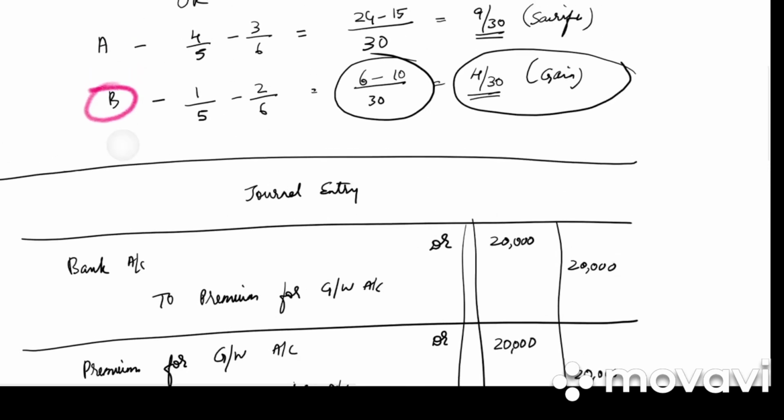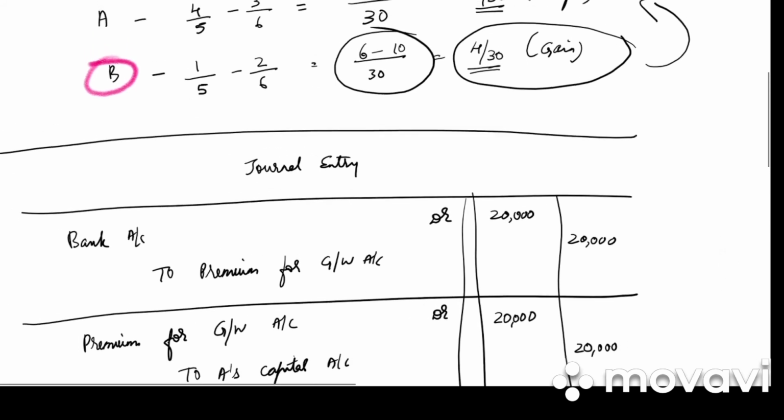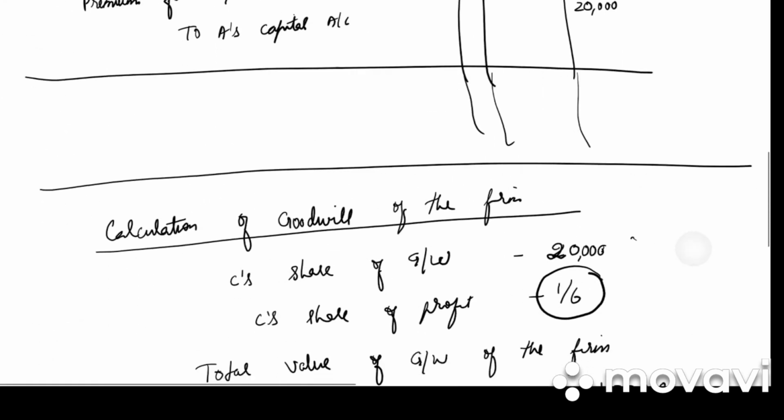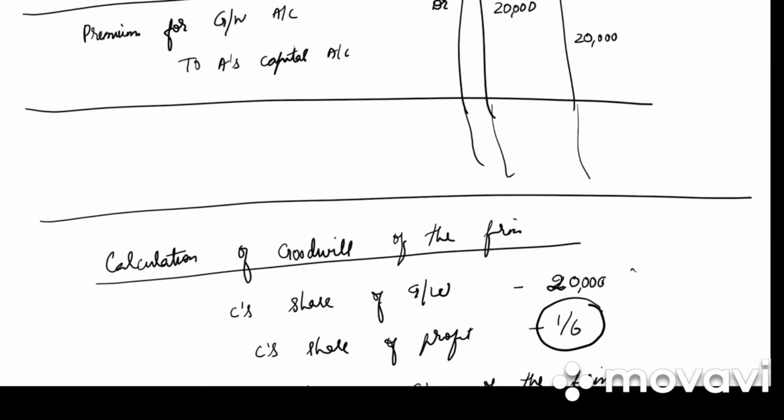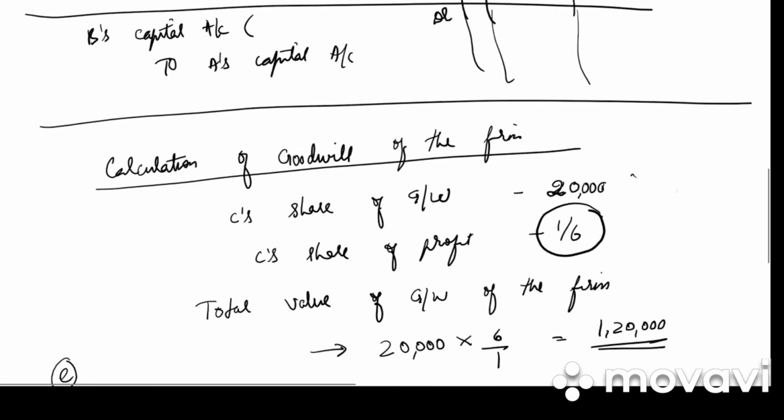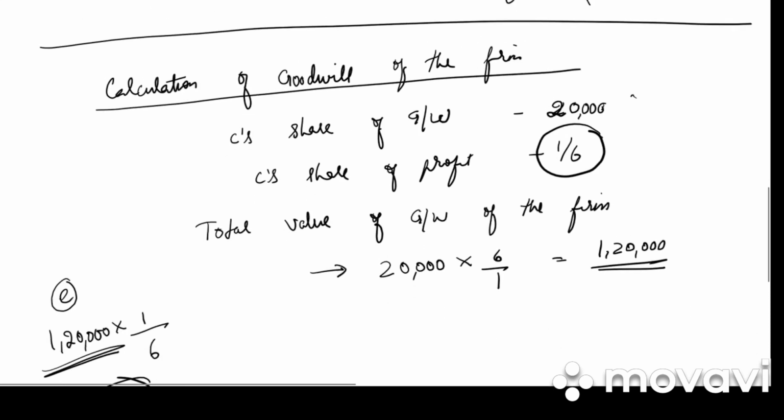And now who has gained here? Mr. B has gained. So because Mr. B has gained, he needs to compensate the sacrificing partner. Previous chapter में हमने पढ़ा था what is the journal entry? It is gaining partner's capital account debited to sacrificing partner's capital account. तो यहाँ पे gain कौन कर रहा है? B's capital account debited to A's capital account.